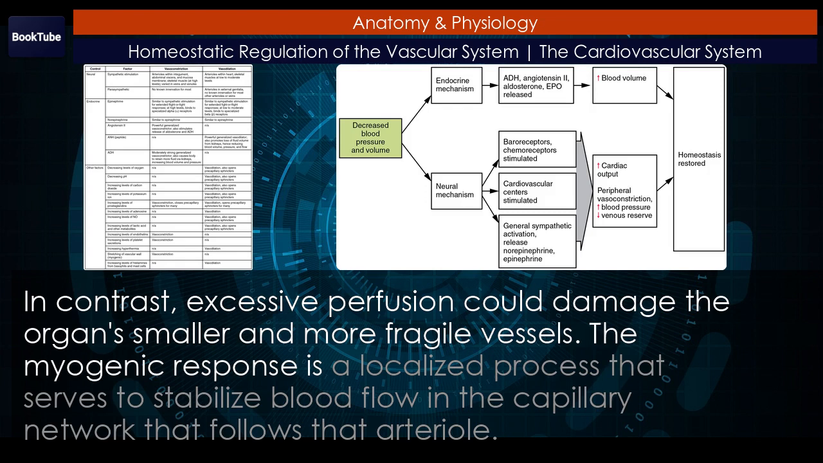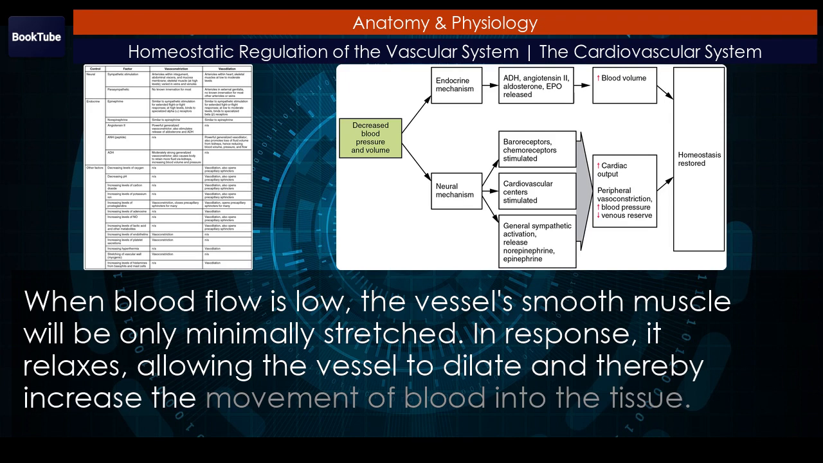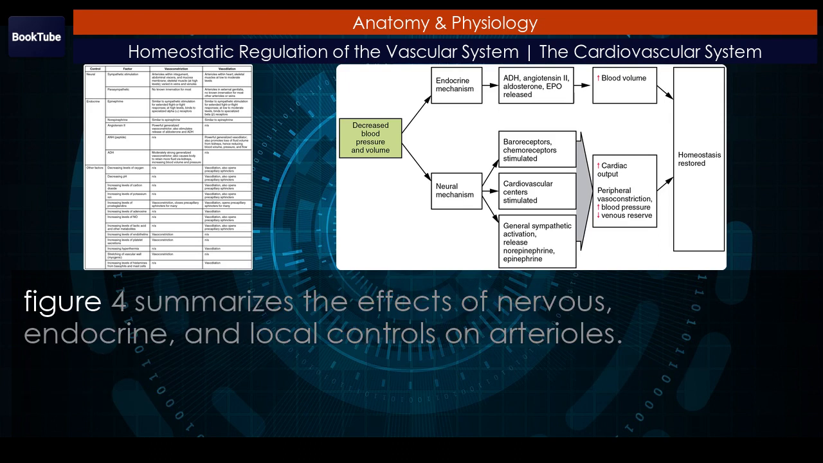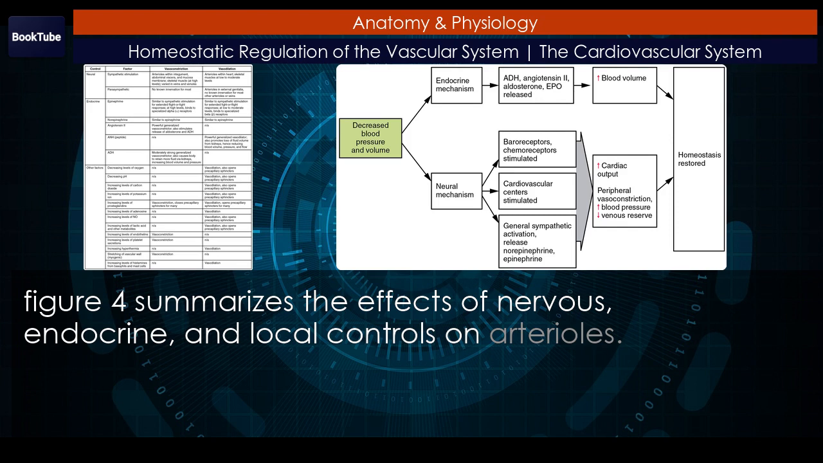The myogenic response is a localized process that serves to stabilize blood flow in the capillary network that follows that arteriole. When blood flow is low, the vessel's smooth muscle will be only minimally stretched. In response, it relaxes, allowing the vessel to dilate and thereby increase the movement of blood into the tissue. When blood flow is too high, the smooth muscle will contract in response to the increased stretch, prompting vasoconstriction that reduces blood flow. Figure 4 summarizes the effects of nervous, endocrine, and local controls on arterioles.